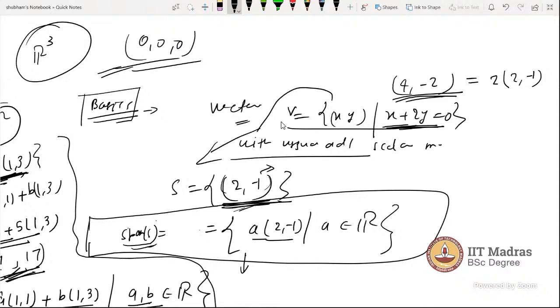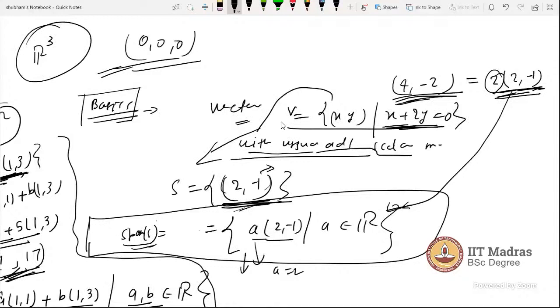So this different vector 4, minus 2, you can write as 2 times (2, minus 1), because the addition and scalar multiplication are defined as usual. So now back to here. See what's happening. Is this an element of this set or not? This is in the span, yes, because the scalar here is 2.